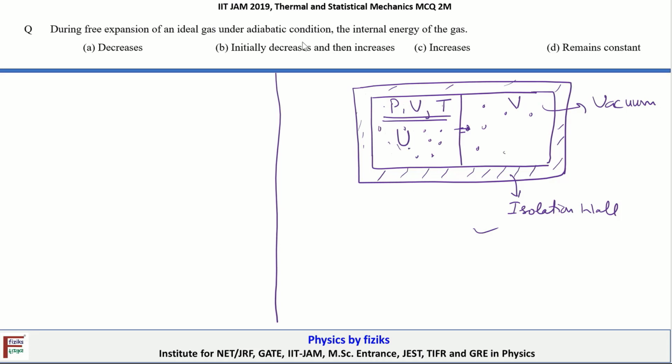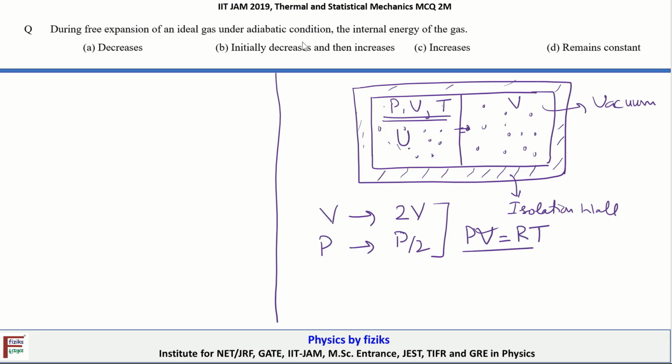Because of the concentration gradient, the gas molecules will come here, and now they will be uniformly distributed in both halves of the container. So earlier the gas was confined to volume V, and now the gas is confined to volume twice the initial value. This will result in the reduction in the pressure from P to P/2, because we are talking about an ideal gas. An ideal gas needs to satisfy the equation PV = RT. All the time this equation has to be satisfied. Therefore the pressure will reduce to half its initial value.